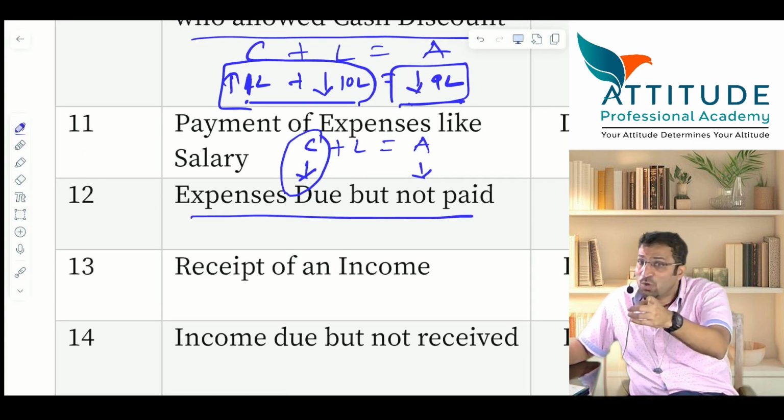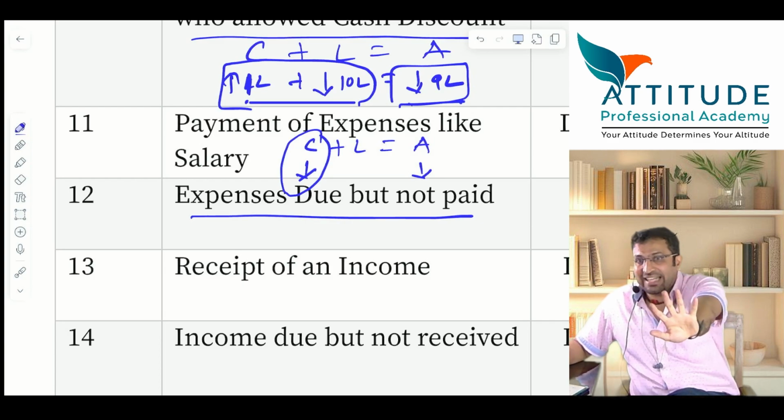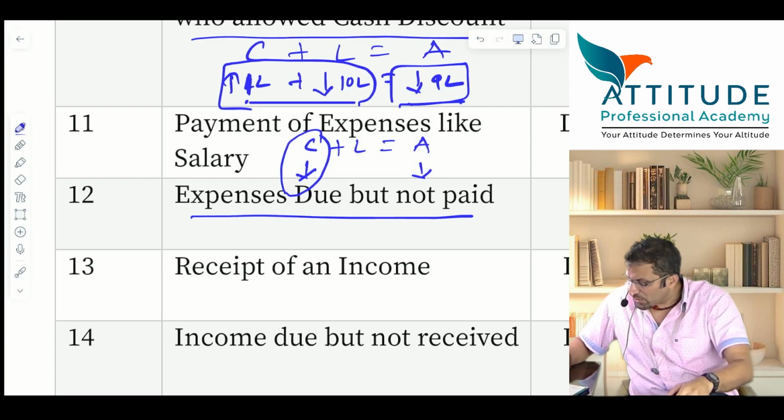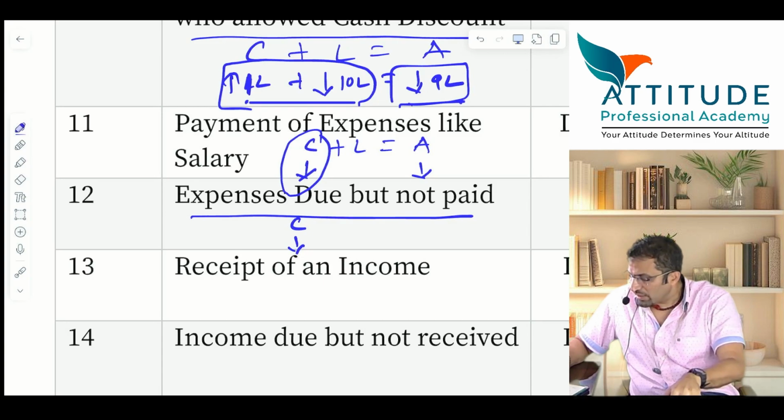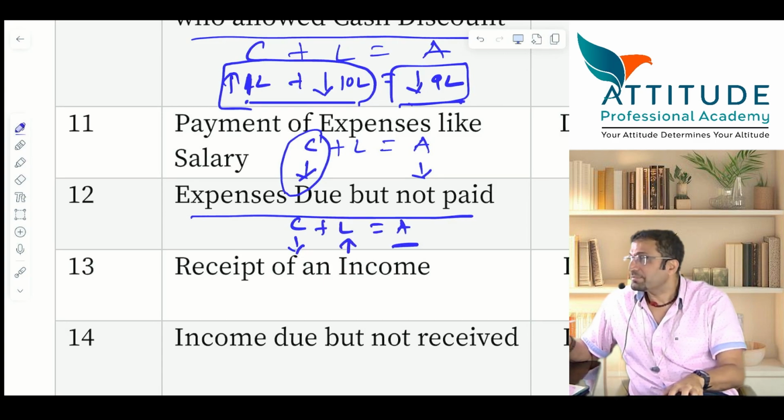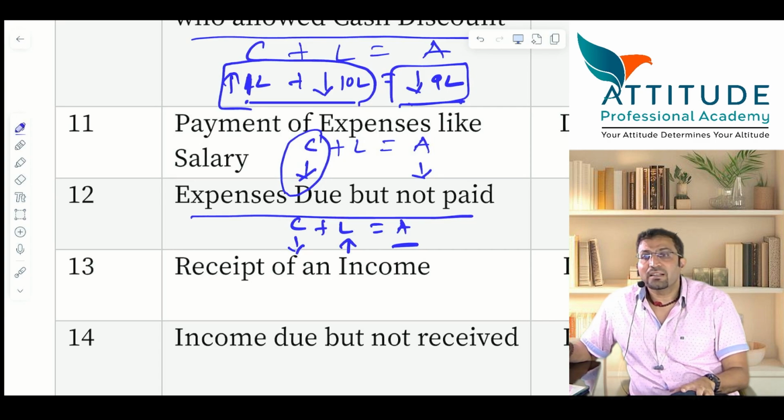Means आपका खर्चा हुआ है मगर आपने पे नहीं किया. खर्चा तो है means capital is coming down. But liability is also increasing. Assets there is no effect. बराबर है? Yes or no?